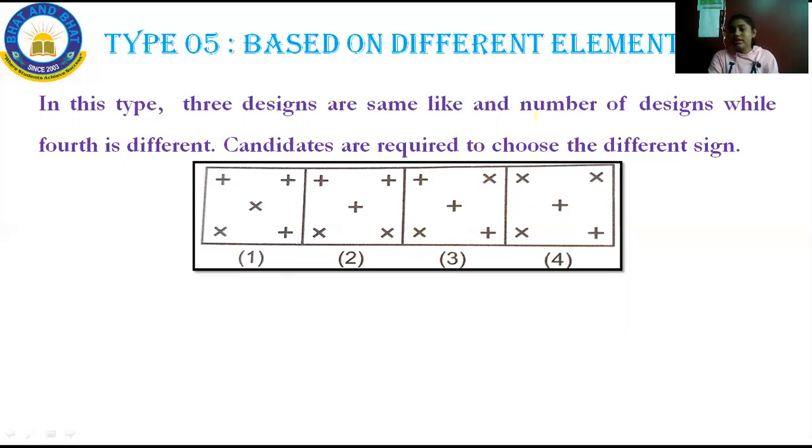Can you see here? Yes. And come to option 4, 1 2 3. But option 4 has 3 multiplication symbols and 2 addition symbols.